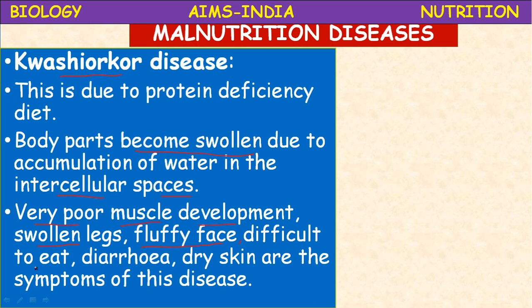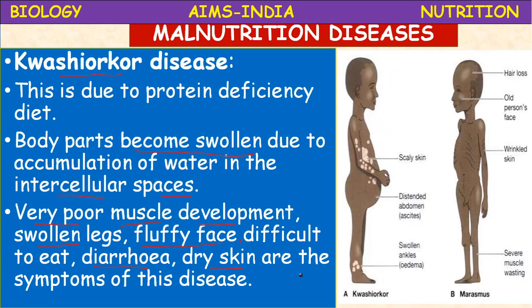They will lose hunger, they won't show interest in eating. Then diarrhea. Diarrhea means frequent vomiting and motions. Dry skin, skin loses its natural shine, so it becomes dry. So these are all the symptoms of which disease? Kwashiorkor. See here, scaly skin, skin becomes dry and scaly.